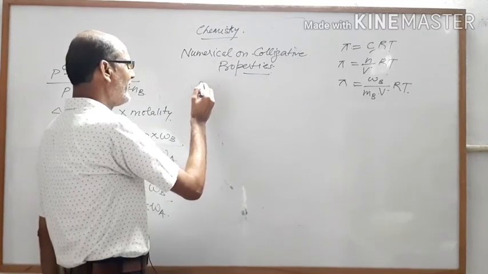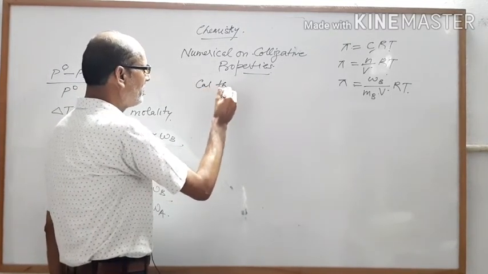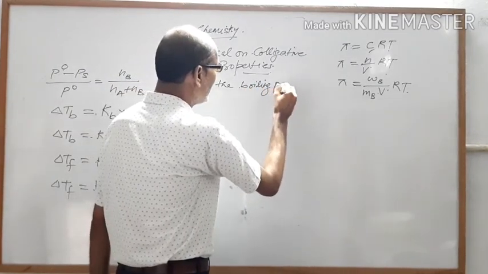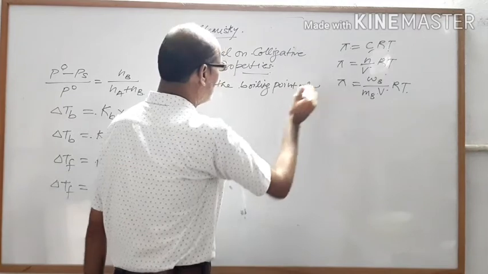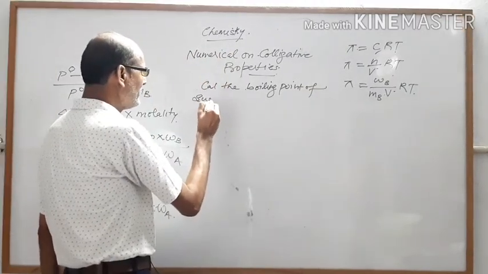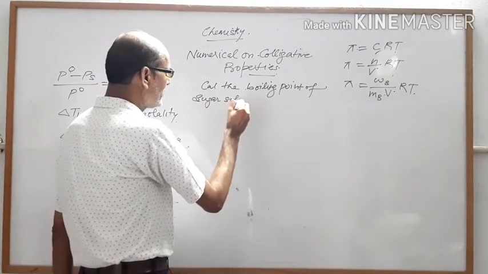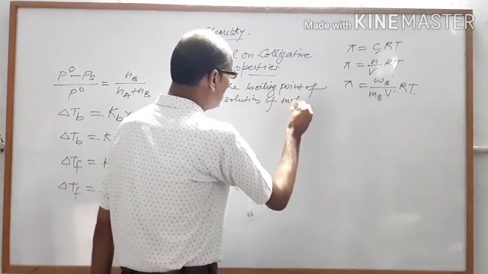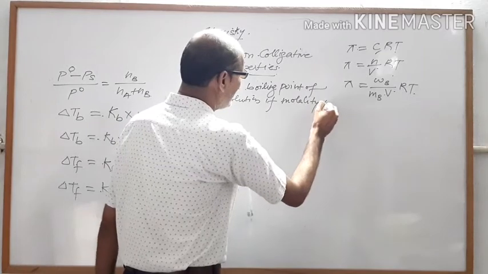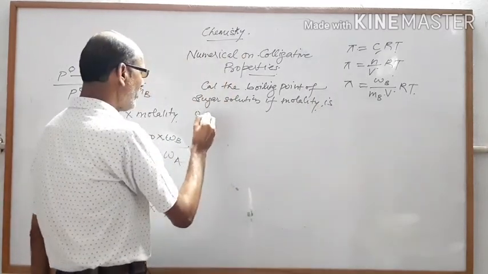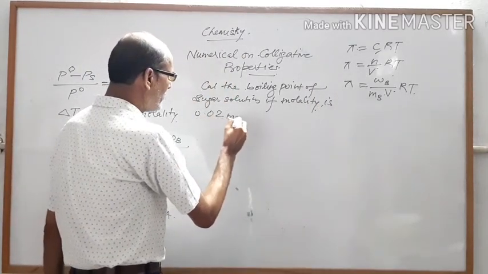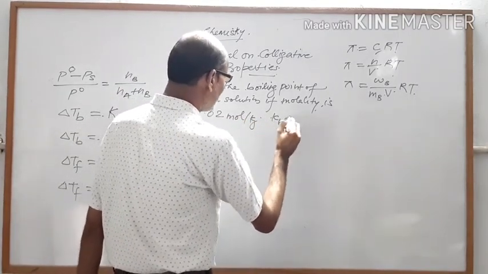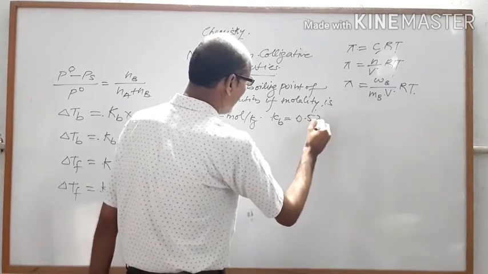See what is the question here. Calculate the boiling point of sugar solution if molality is 0.02 mole per kilogram and Kb for water is equal to 0.52.